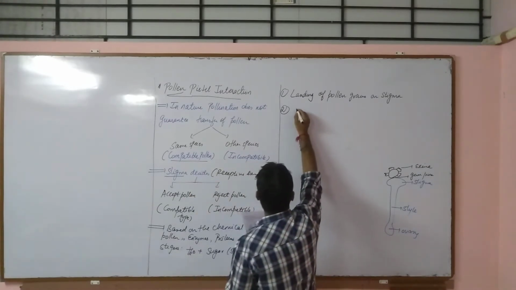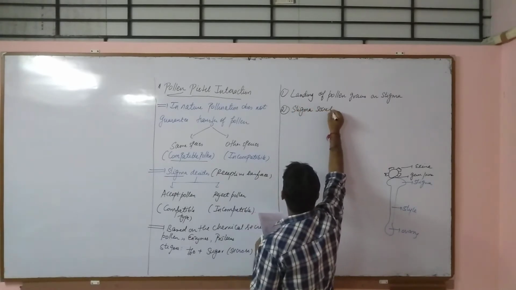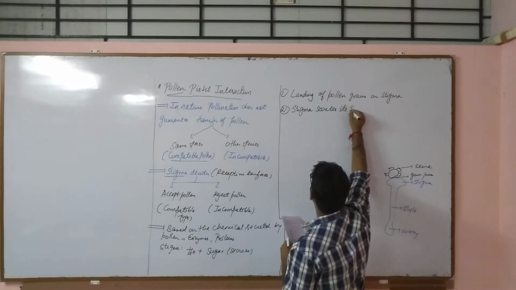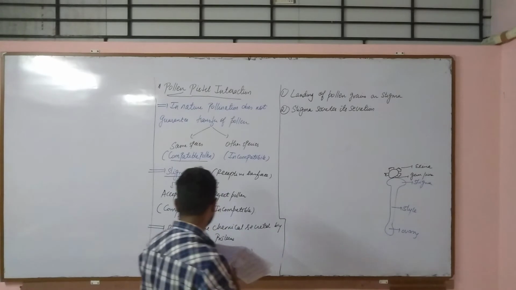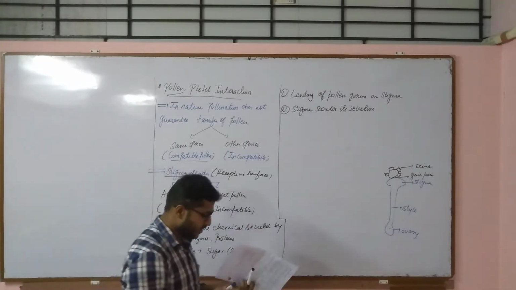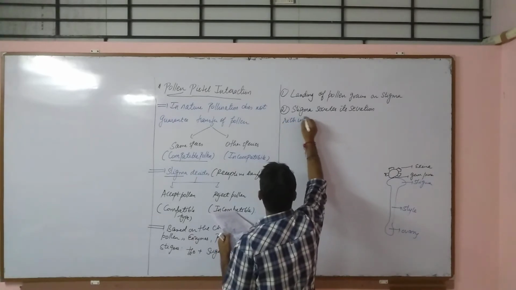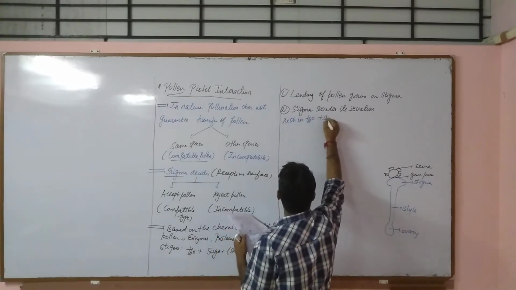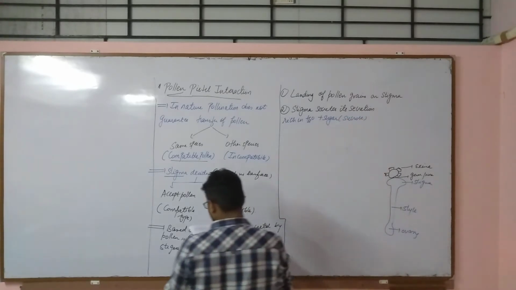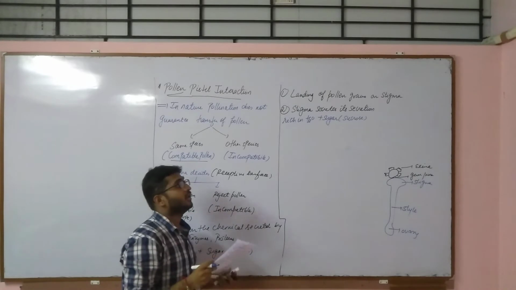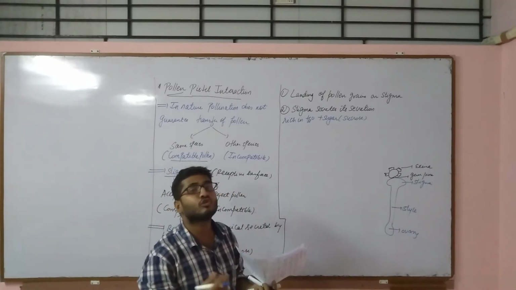So the second step is stigma secretes its secretion, and the secretion is rich in water as well as sugar molecules, that is sucrose.